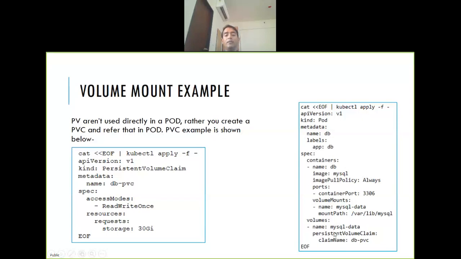You mount through the PVC. So in your pod, let's say I have a MySQL pod, I want to use the volume that I created using this. So I create a persistent volume of 30 GB, read write once, and it will use the default storage class. In Minikube, only one storage class is supported, which is host path, nothing else. But if you have your own cluster, you can install Ceph, or you can have NFS and whatnot.